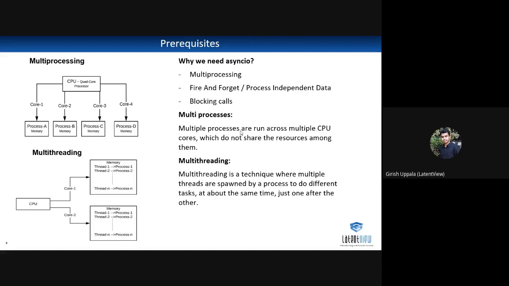And then if you go to multi-threading, this is a technique where multiple threads are spawned by a process to do different tasks at the same time, just one after another. If you see the diagram here, it may give you the illusion that the threads are running in parallel, but actually they run in a concurrent manner. Under each core we are running different threads, and each thread is doing different processes.